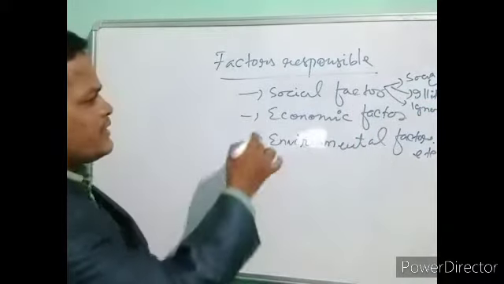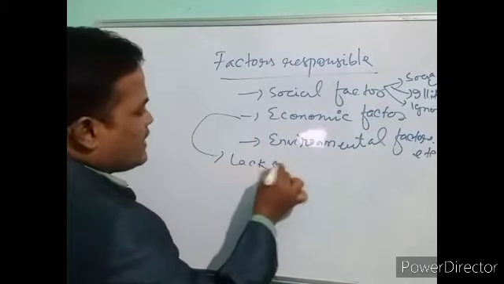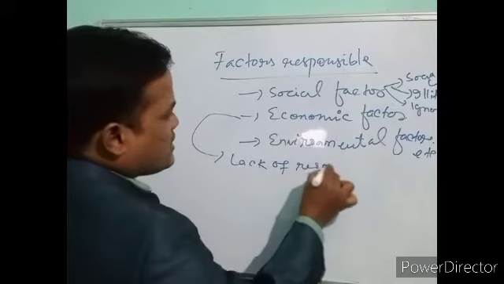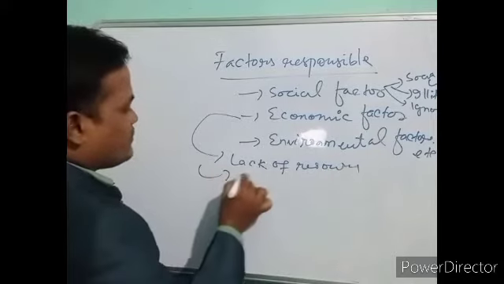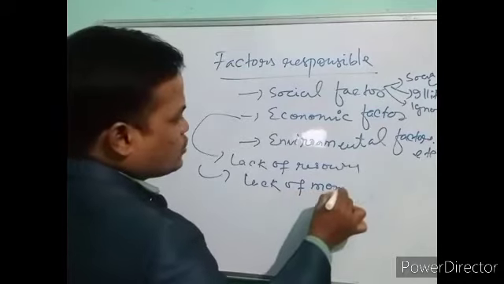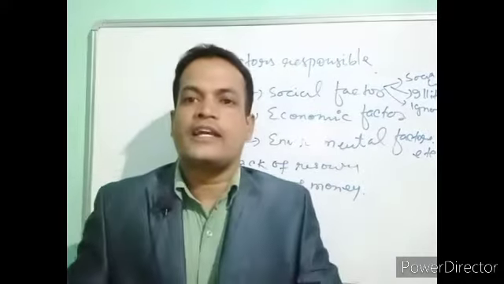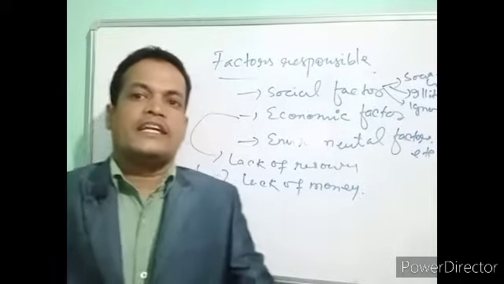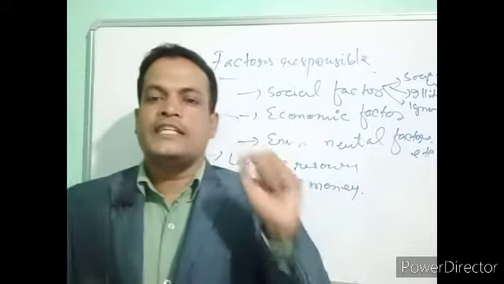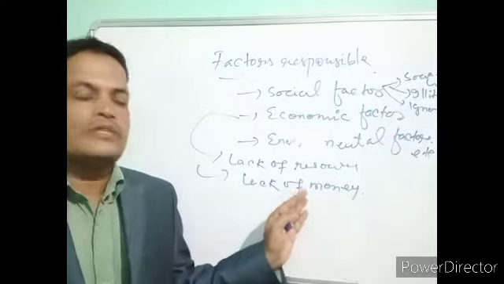In case of economic factors, we can say lack of resources or lack of money that leads to insufficient supply of nutrients that the family or the individual needs. They are not able to supply due to lack of this.